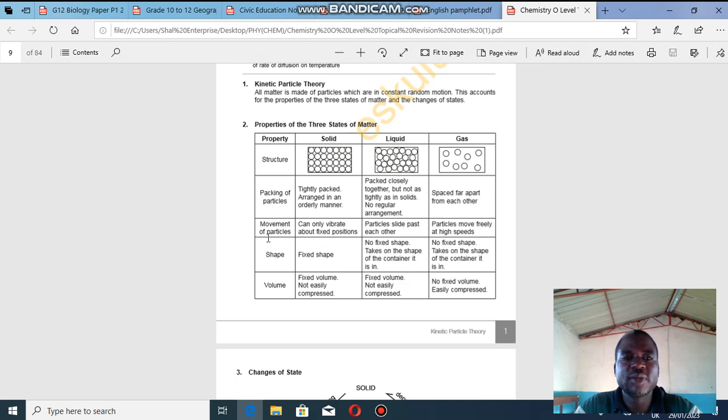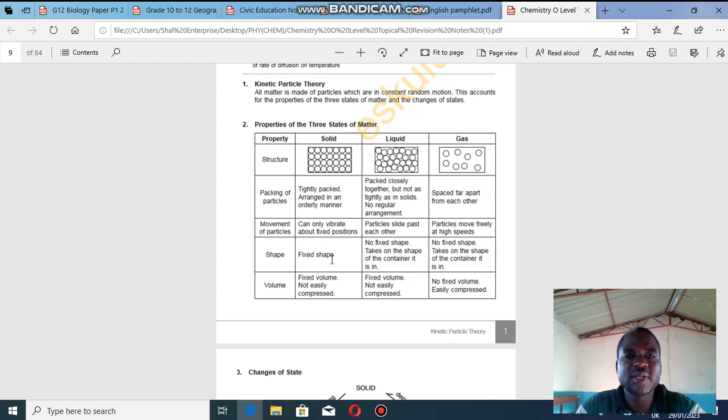Then movement. When they tell you to describe the movement, sometimes they can use the word motion. It's the same thing. Particles in a solid can only vibrate at fixed positions. Particles in a liquid slide past one another. They slide on one another. Then particles in a gas move freely at high speed. So what differentiates gases in terms of motion from these two is the velocity: high speed. These particles are not only moving freely, but they move at high velocities.